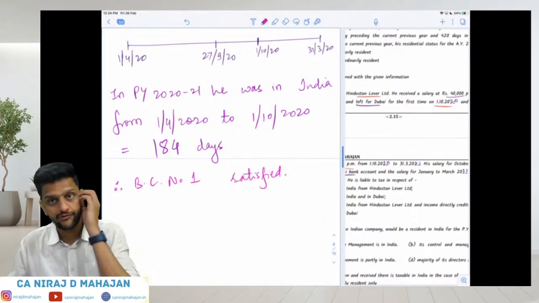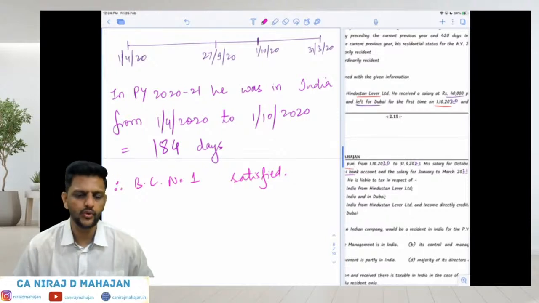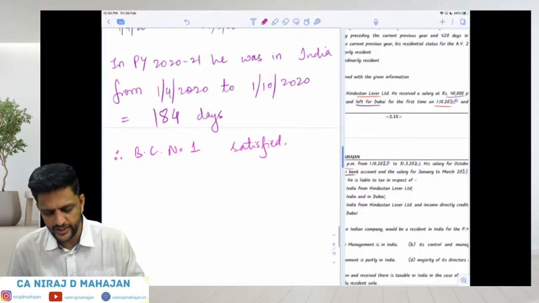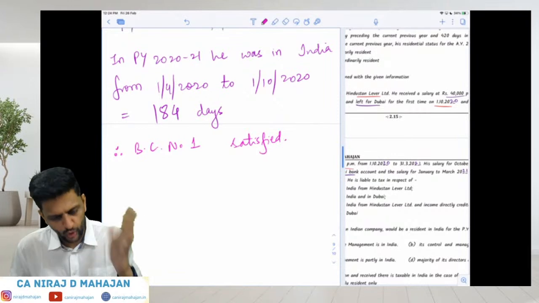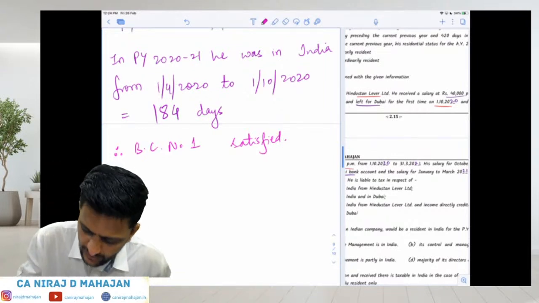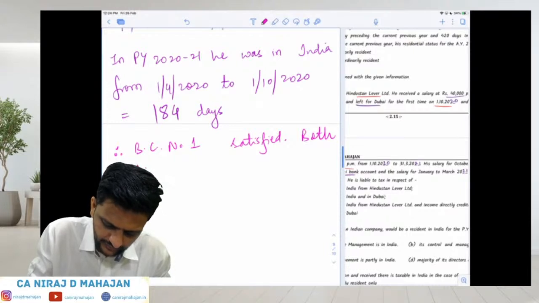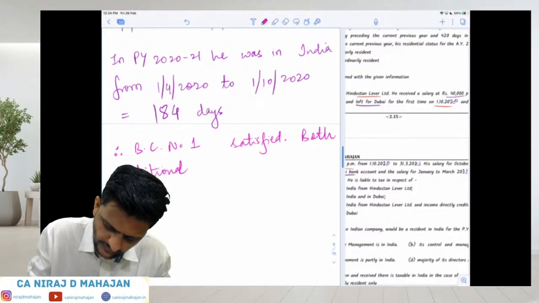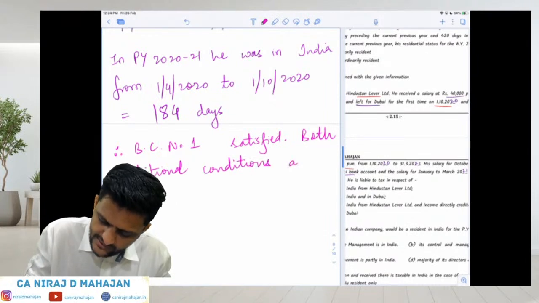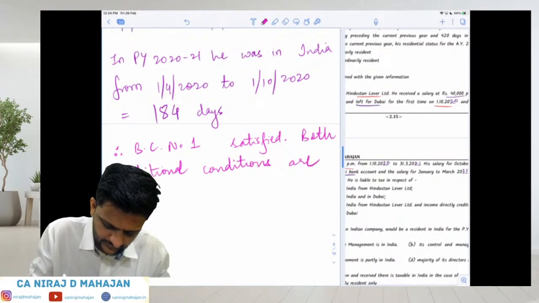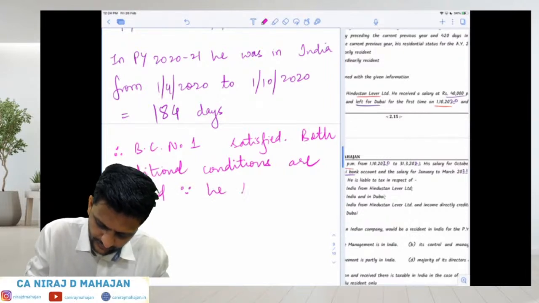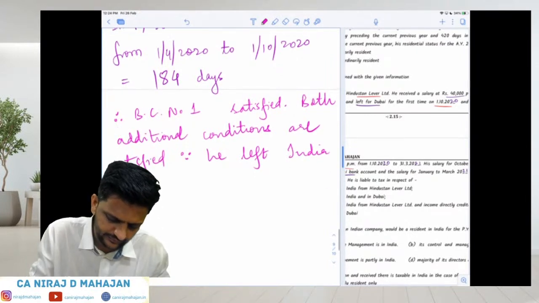Since he left for Dubai for the first time, we'll have to obviously say that he was in India always before that. So both the additional conditions will be satisfied, since he left India for first time.